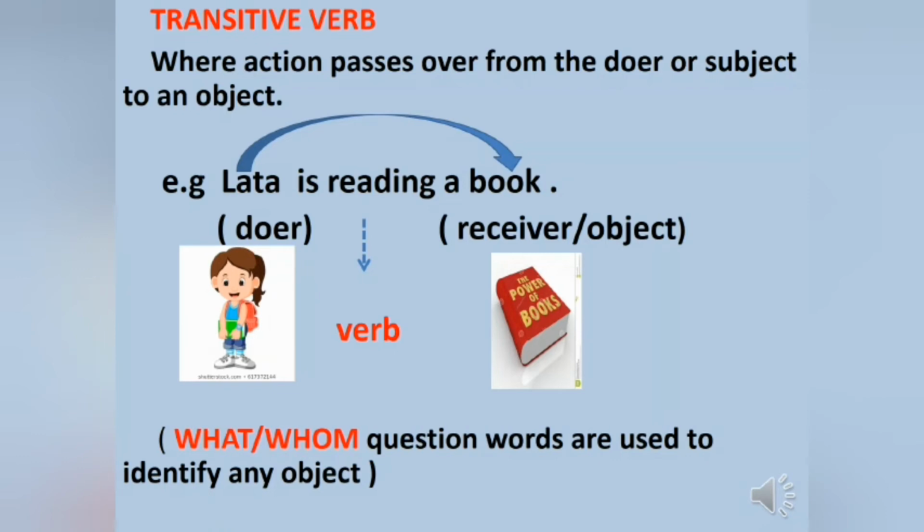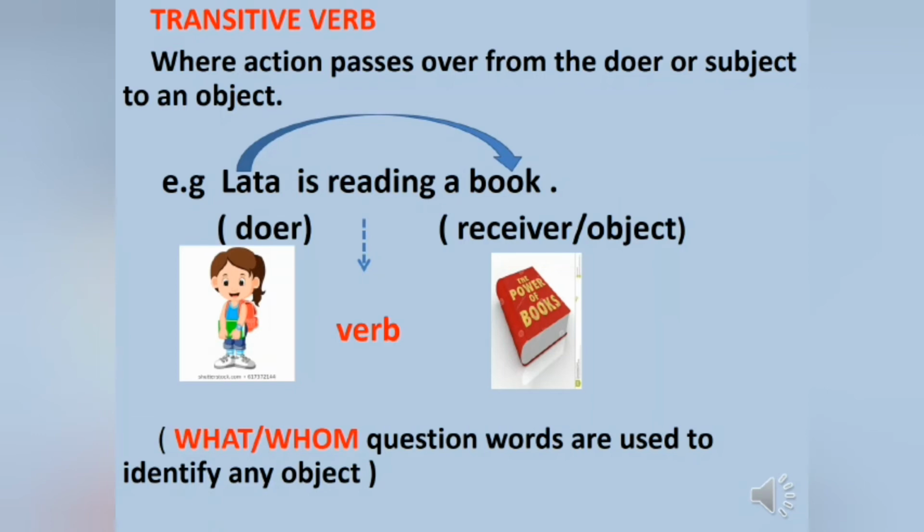That book is receiver over here. Means whatever the action Lata is performing, book is receiving that action. So if the sentence has object, it means that is transitive verb. Transitive verbs always require object to make a complete sentence. Without object, the transitive verbs are incomplete.